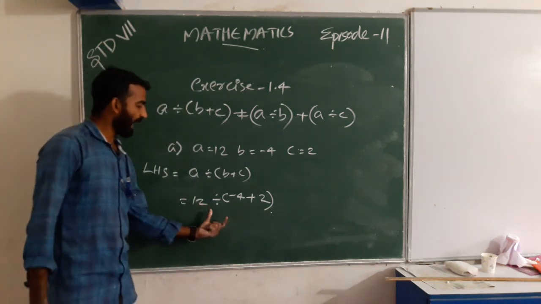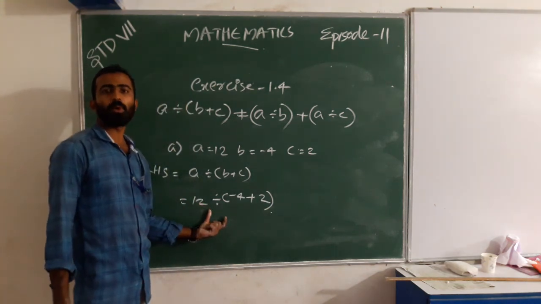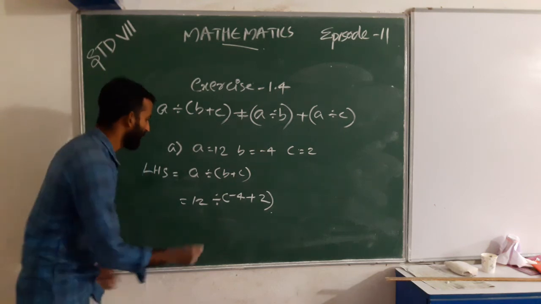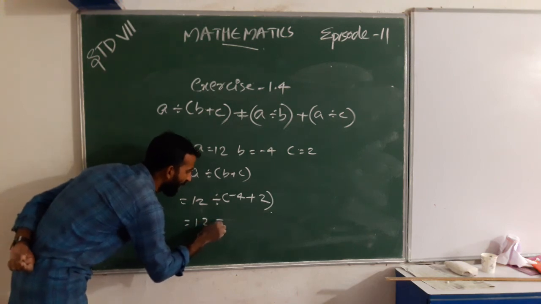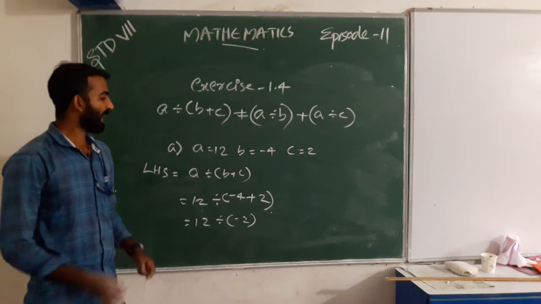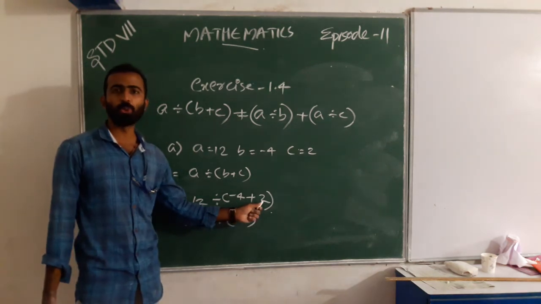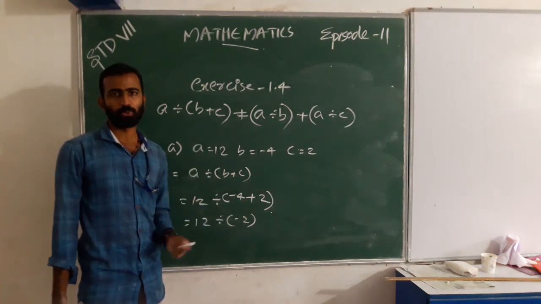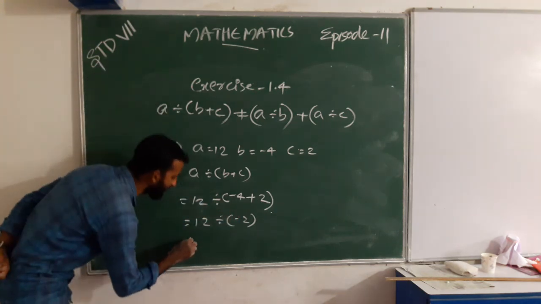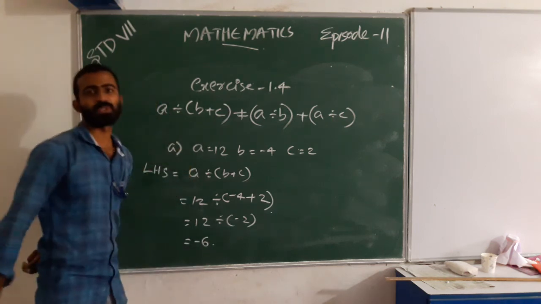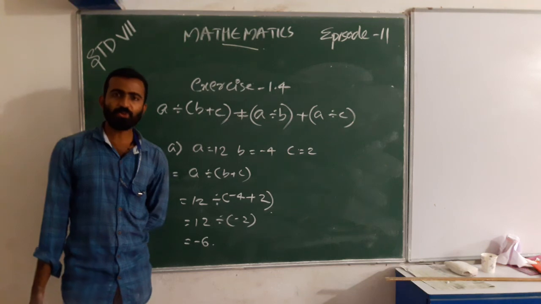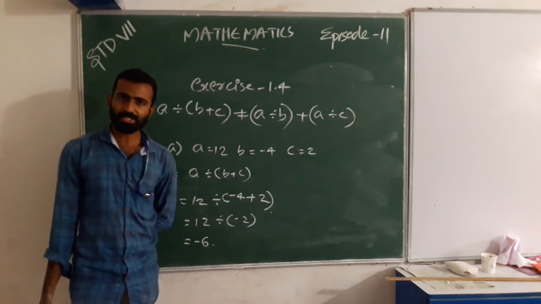When we get like this, we apply BODMAS. That is, we first operate the bracket. We get 12 divided by -2, since -4 plus 2 is -2. So the answer is -6.